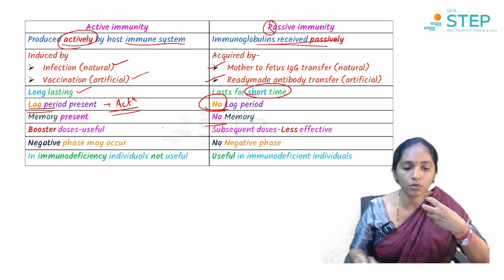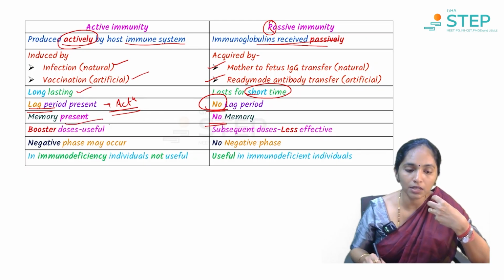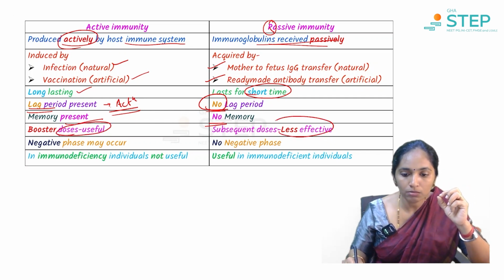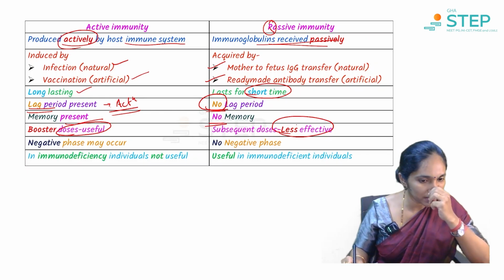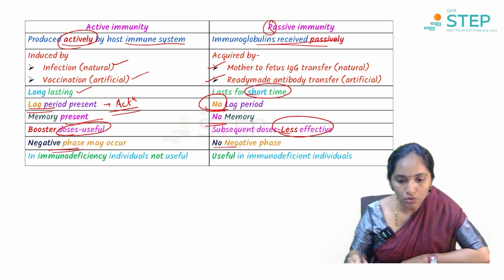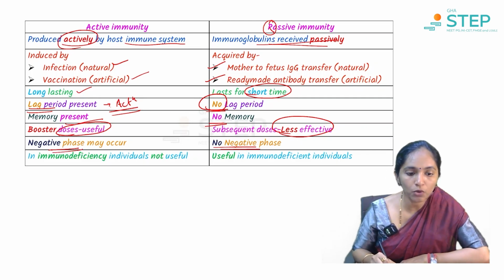Similarly, there is no memory here. Here the memory is present, and because of the memory component being present, booster doses are useful in active immunity, but not so useful in passive immunity. And as here a negative phase may occur, here there is no such negative phase. We will see what this negative phase is when we speak about the secondary and primary immune response.